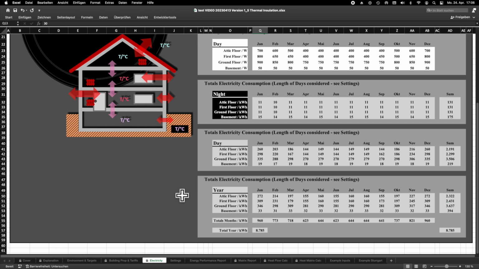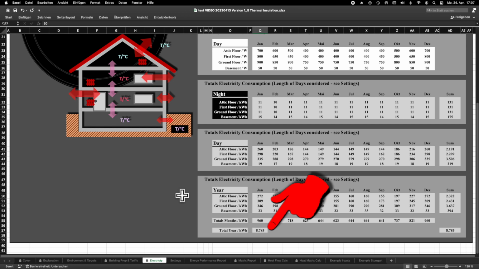In our example, the total electricity consumption of the house is 8,785 kilowatt hours per year. With 7 people living in the house, the electricity consumption per person is 1,255 kilowatt hours per year. This roughly corresponds to the average in Germany.